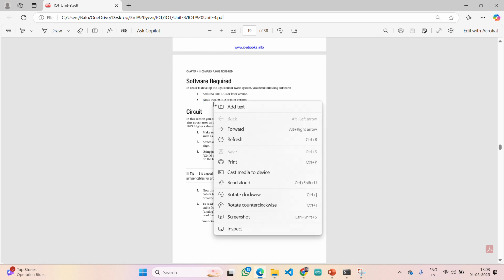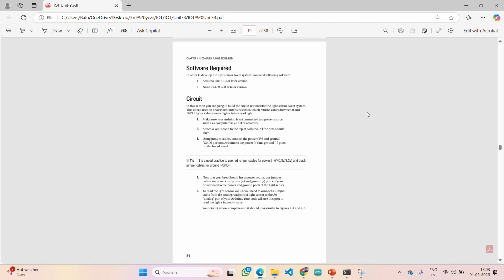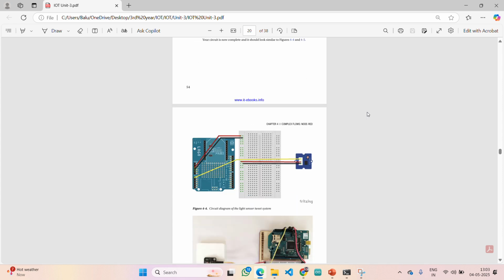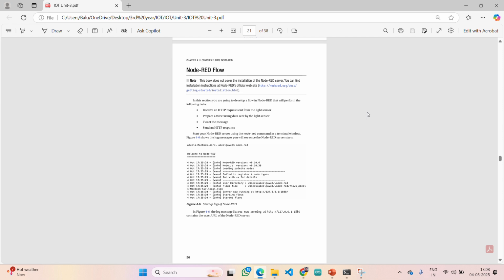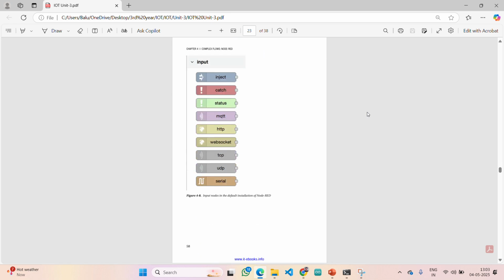In Node-RED, there will be already existing nodes. But since we are working specifically with Twitter, you need to install the Twitter nodes. I will also show you the command. And in the video description, I have provided the link on how to install Node-RED so that you can install it easily. These are all the connections, which I have explained already. Now we are going to start with our Node-RED.